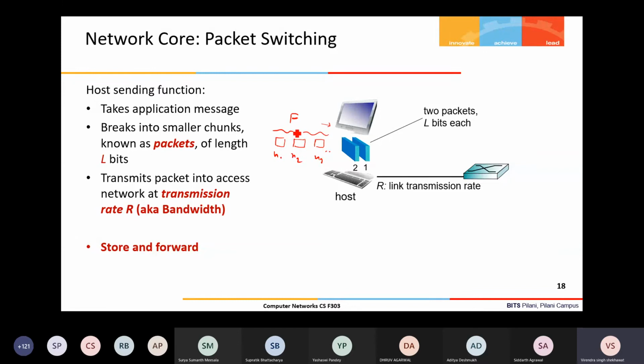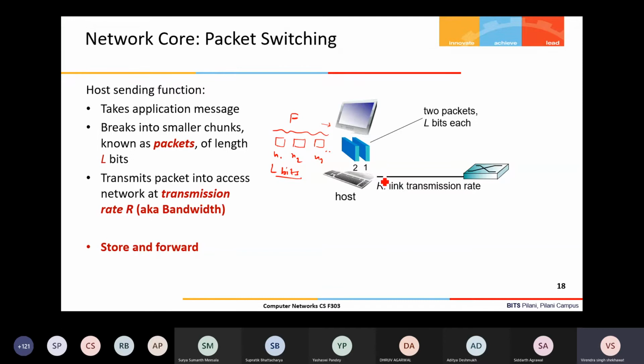But right now we just understand, let us say the file is divided into multiple packets, and as of now we assume that each packet size is L bits, all packets of equal size. So that makes our life easy. Now these packets are transmitted into this network.